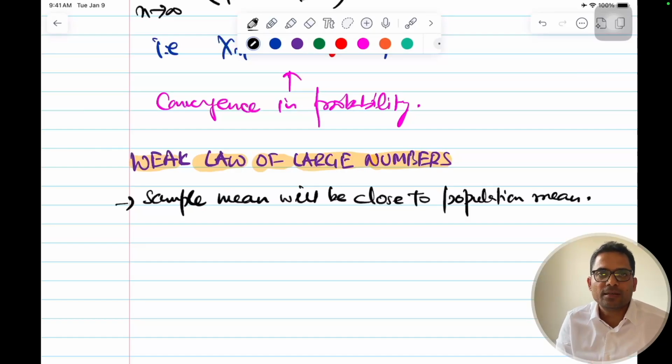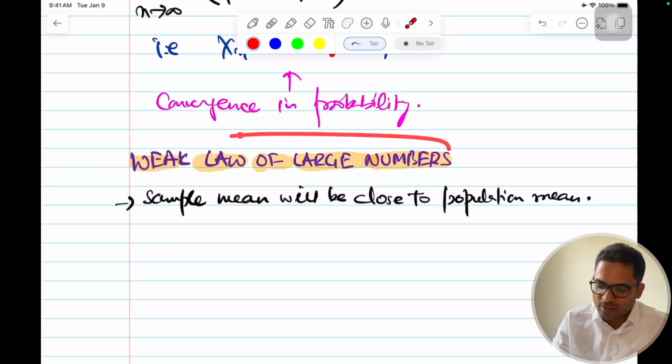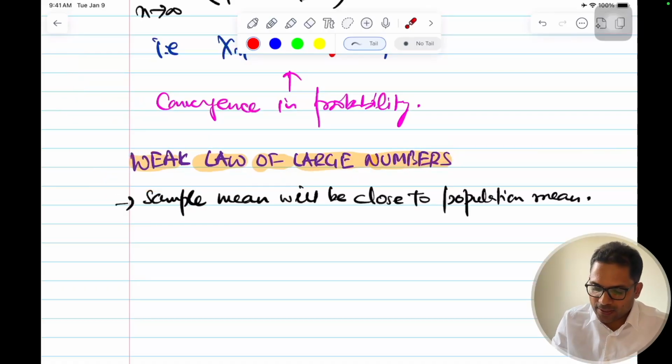In statistics we assume this because we cannot have the complete sample data. For example, even in a city you cannot get the height of each and every person. So you take samples from that and calculate the average, and that is bound to be very close to the height of an average person in the city. This is because of this law, the weak law of large numbers, and the theory behind it is convergence in probability. This is how all the things add up together.